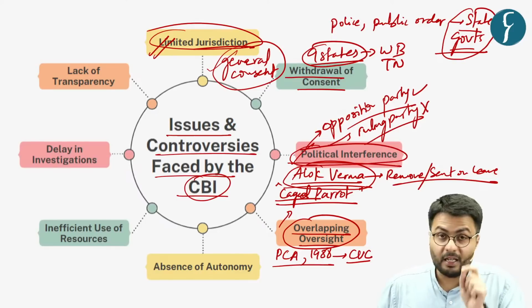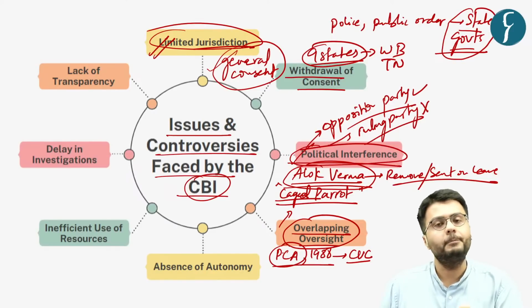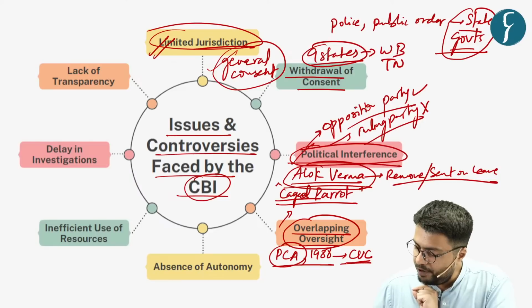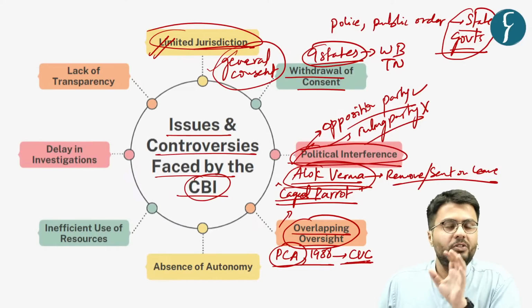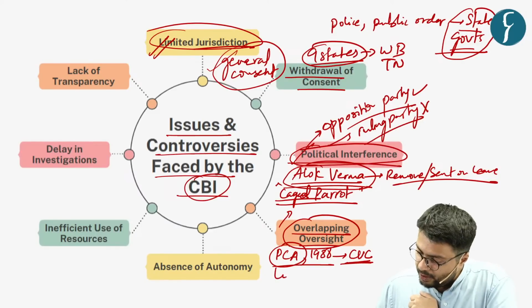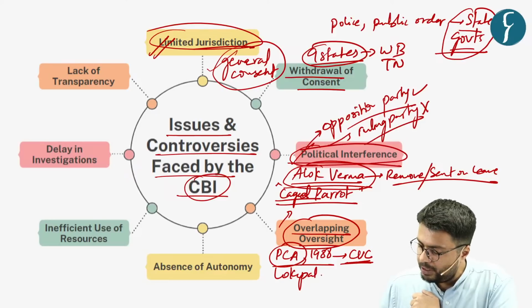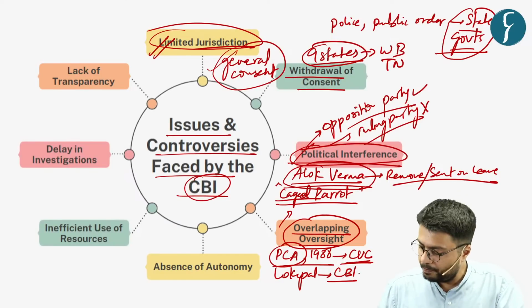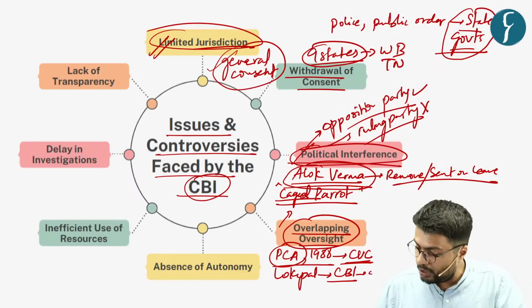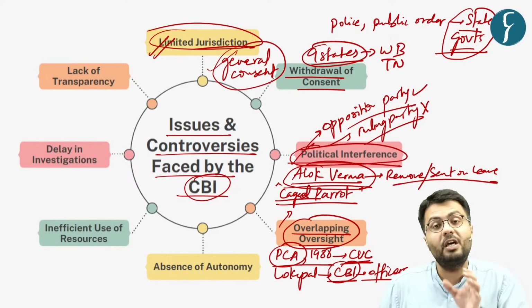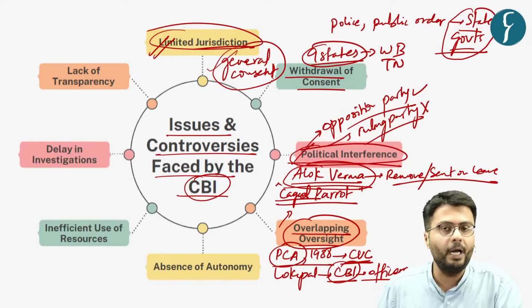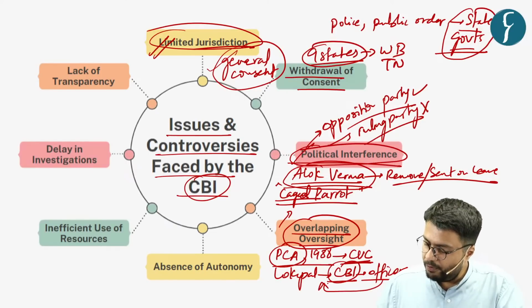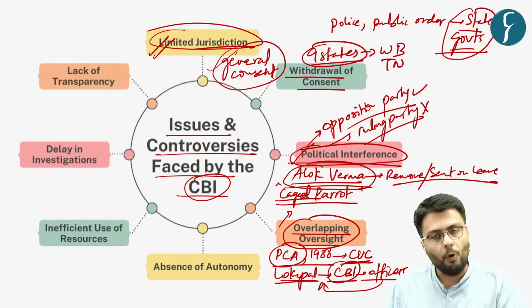Now again, in cases related to the Prevention of Corruption Act, it functions under the control of the Central Vigilance Commission. Whereas in cases which have been referred to CBI by Lokpal, Lokpal exercises its jurisdiction over CBI in particular cases. And this jurisdiction is so much that even the officers of CBI who are overseeing the cases referred to them by Lokpal cannot be transferred without the explicit consent of Lokpal.